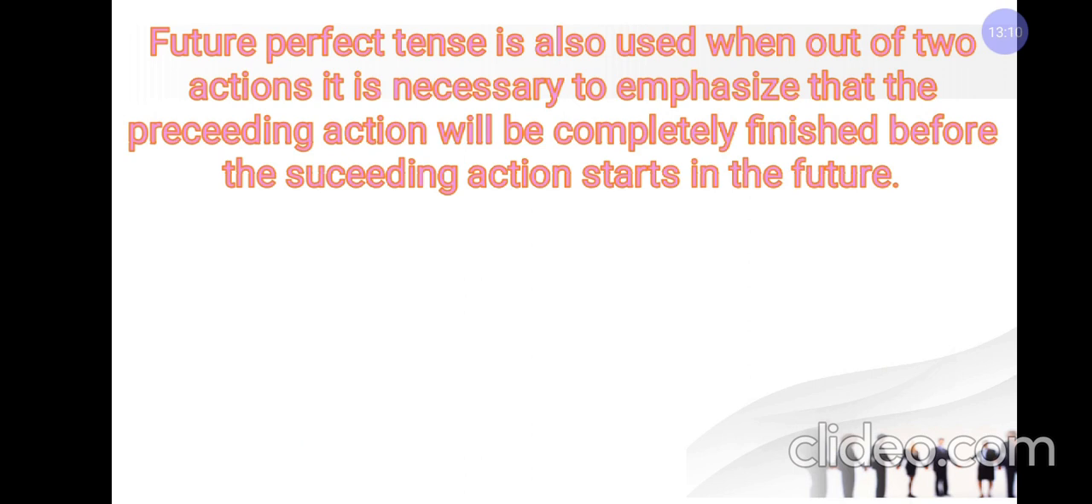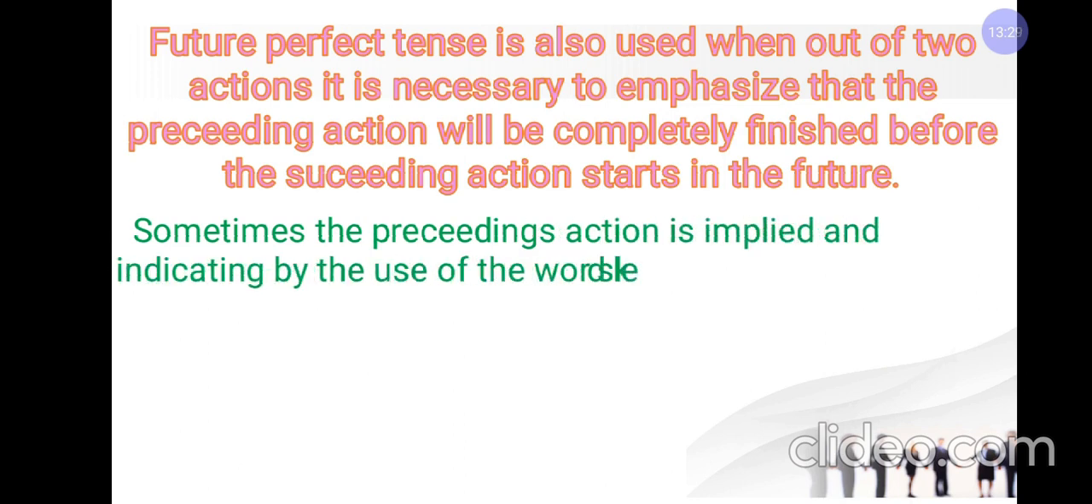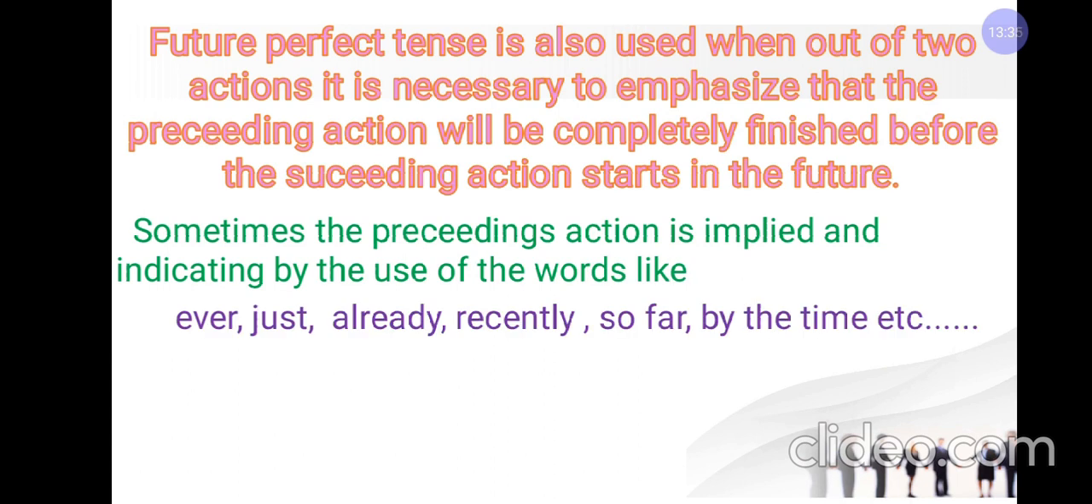Future perfect tense is used when, out of two actions, it is necessary to emphasize that the preceding action will be completely finished before the succeeding action starts in the future. Sometimes the preceding action is implied and indicated by words like ever, just, already, recently, so far, by the time, etc. Now let's see its examples.